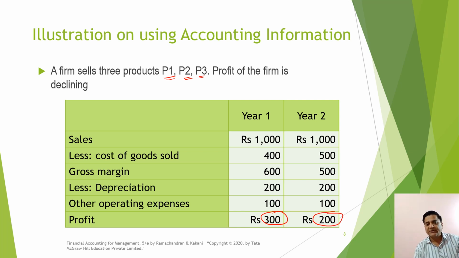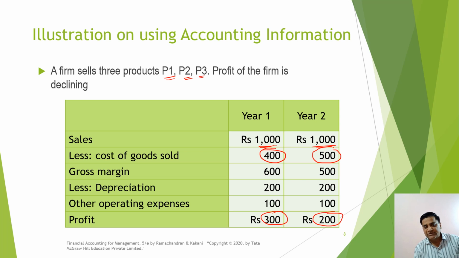If you look at the numbers, we would find that the sale has been the same in both the years. The cost of goods sold means whatever goods have been sold, the cost involved in selling them, which means right from buying the raw materials to converting them into finished goods, have gone up by 100 rupees.